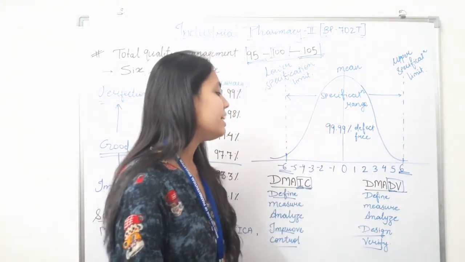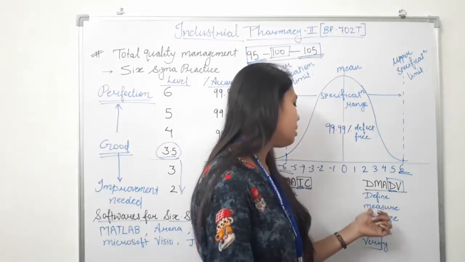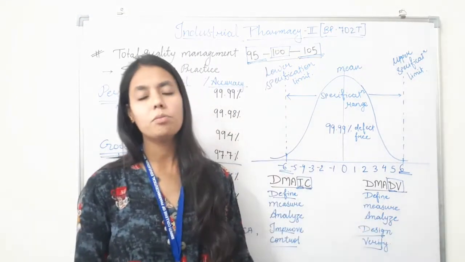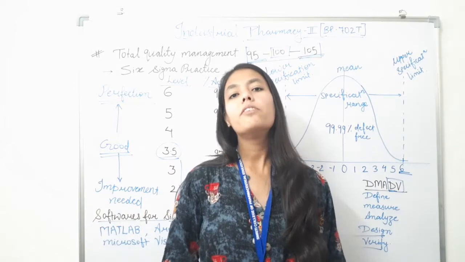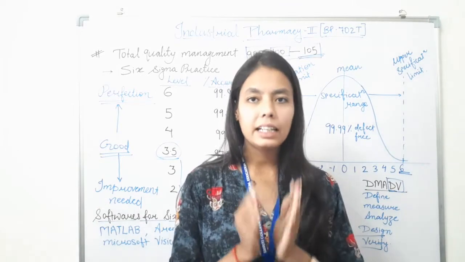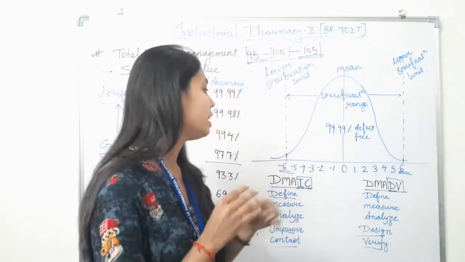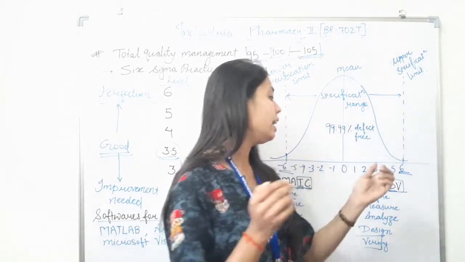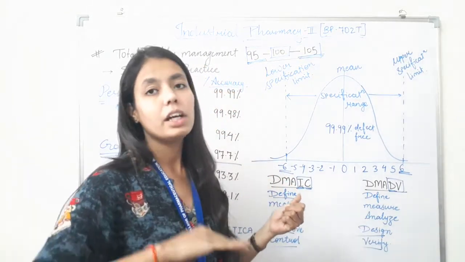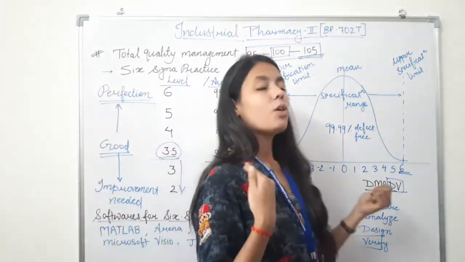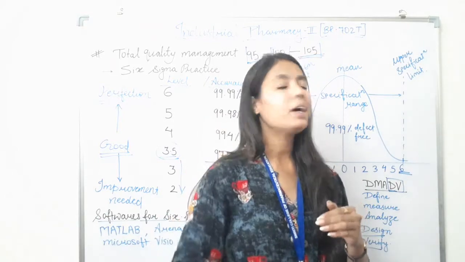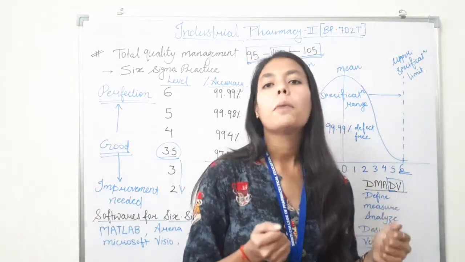After that, the second methodology is DMADV. In this, we have to define, measure, analyze, design, and verify. First, define is almost similar. In this, we have to define the design goals that are consistent with the customer demands and the enterprise's strategy. That means, as you know, DMADV is the strategy opted for new development of a process or any project. So we have to define the customer demand or enterprise strategy for the particular marketing strategy.